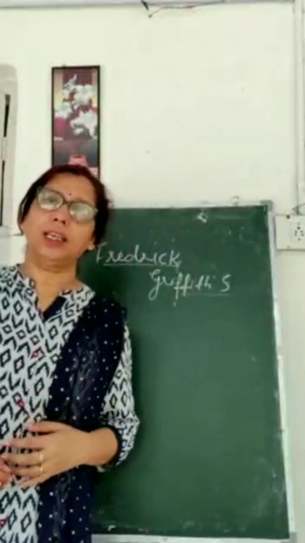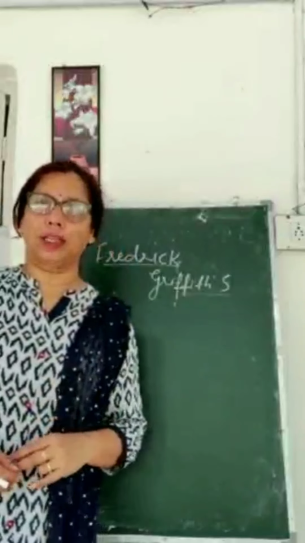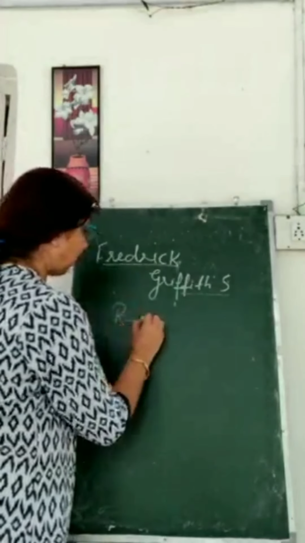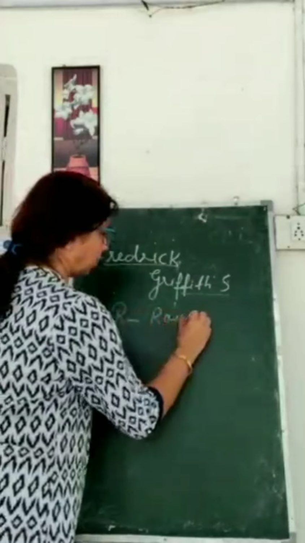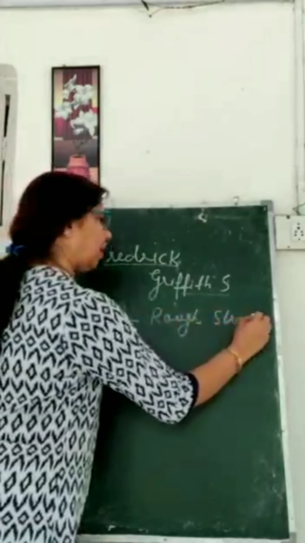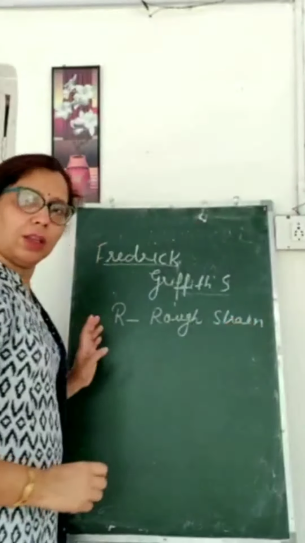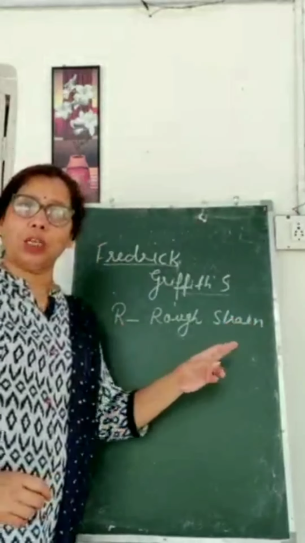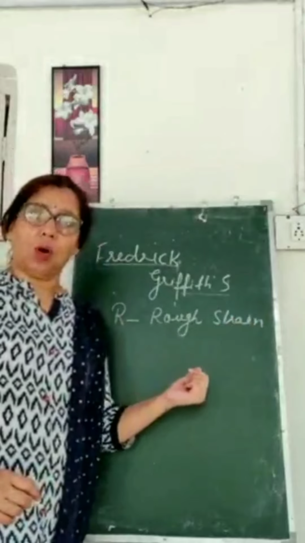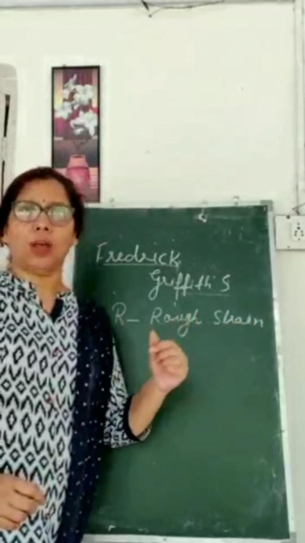What he did was culture two kinds of bacteria. One bacteria he gave the name R strain, or rough strain. These are Streptococcus pneumoniae bacteria. This bacteria causes pneumonia in organisms.